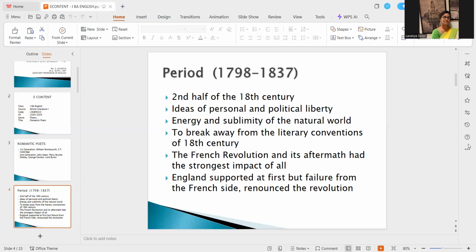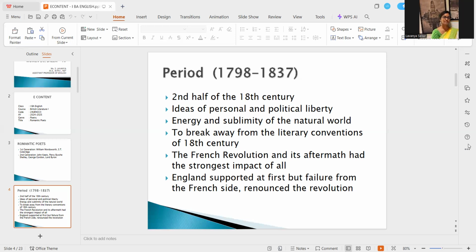The 18th century can be divided into two parts. The first half was dedicated to the neoclassical age, the following of the conventions and everything. On the other hand, the second half of the 18th century taught the writers to break away from those very literary conventions. And added to this was the French Revolution and its aftermath. It had the strongest impact of all.